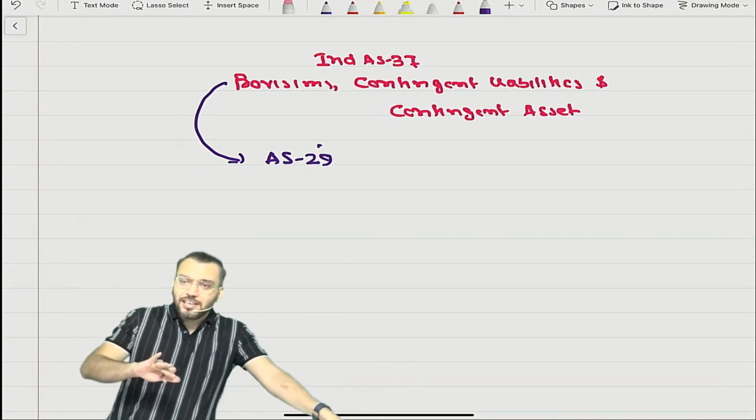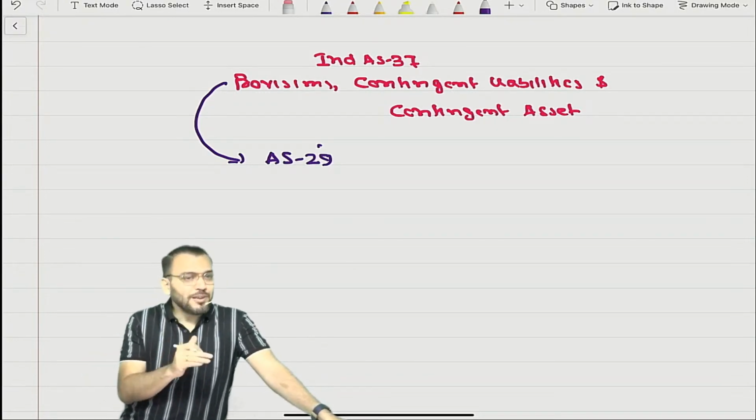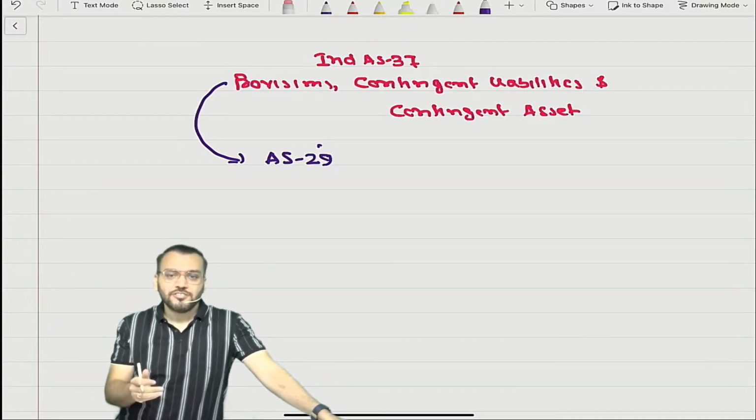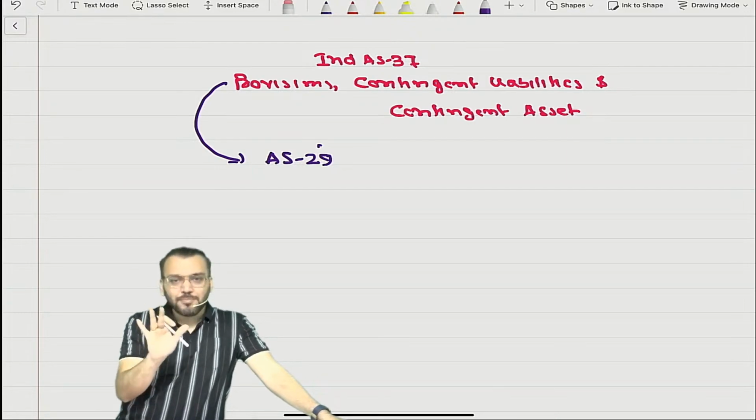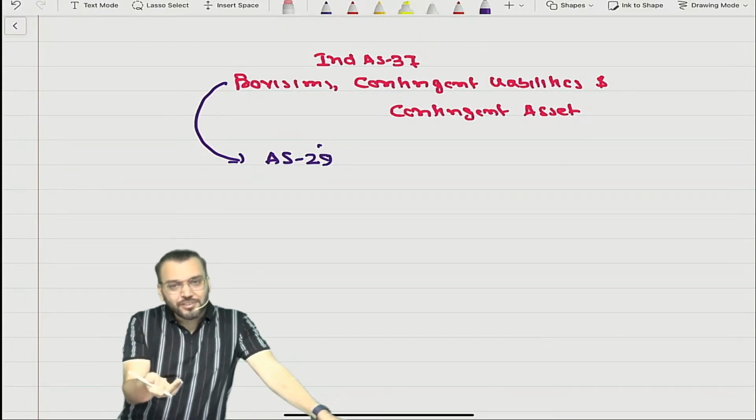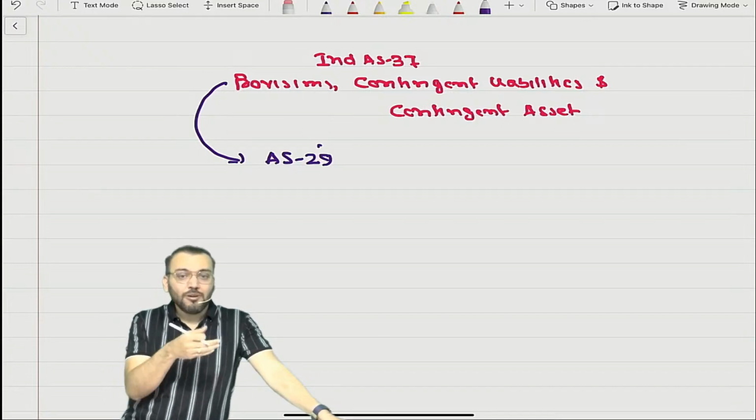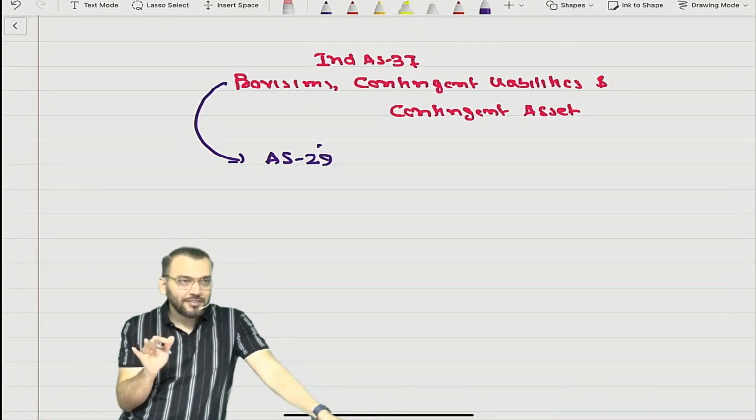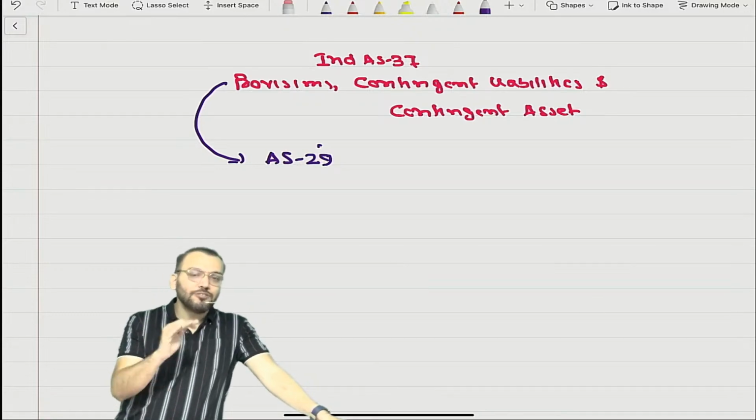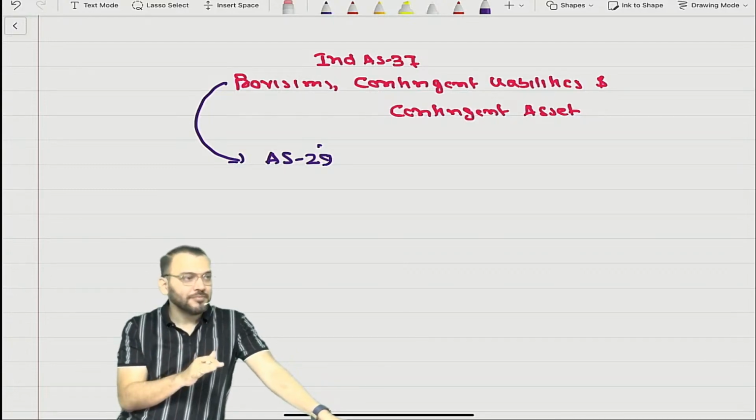However, AS 29 and Ind AS 37 have only 5% difference. Means if you know AS 29 and I do the difference, you can understand Ind AS 37 also. Only 5% difference. So if I do the difference, then the chapter is over, because you have already done AS 29 in CA Inter. But I will not do that. I will assume that you don't know anything, and I will start from the base and teach everything.